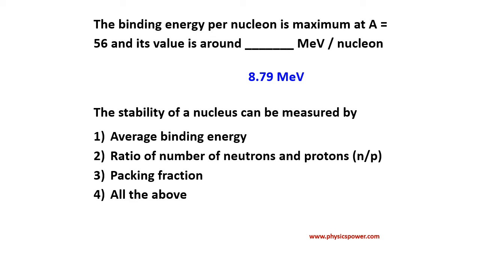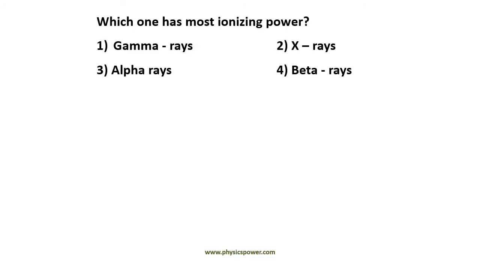So whatever it may be, these three are the indication for the stability of the nucleus. So that is why all of the above is the answer. Next question.